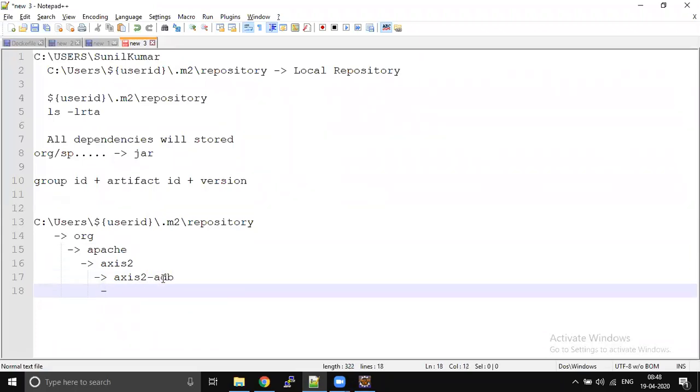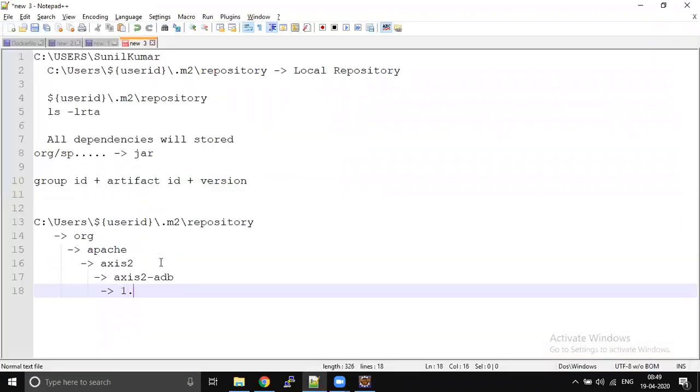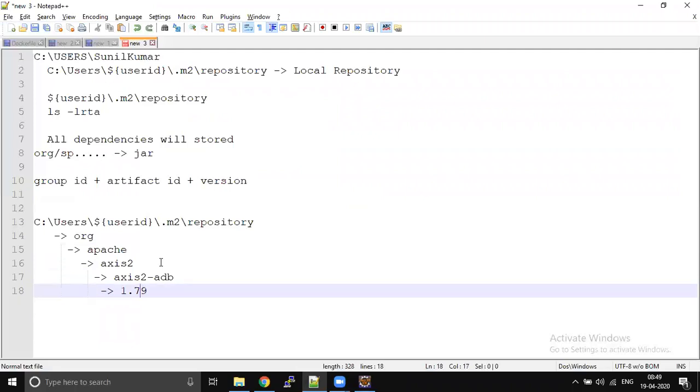Inside this, another folder will be created with the version 1.7.9. Inside this, there is a jar file.